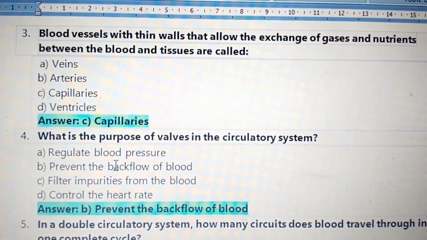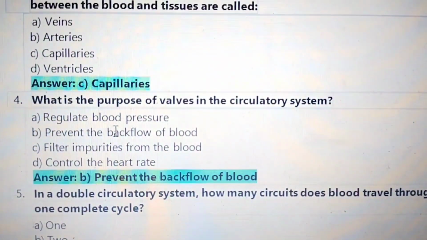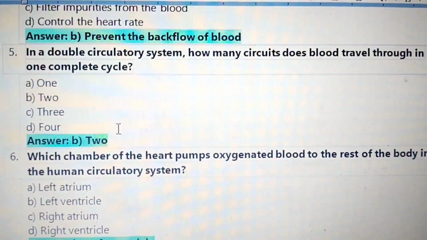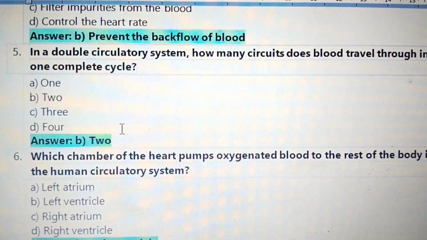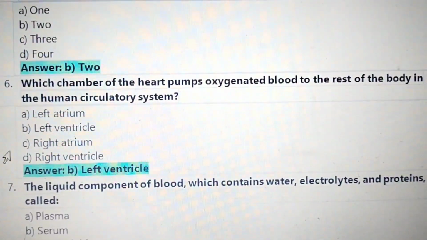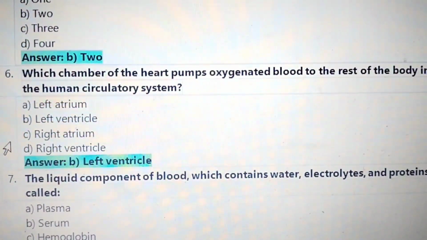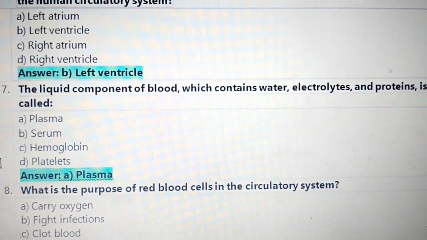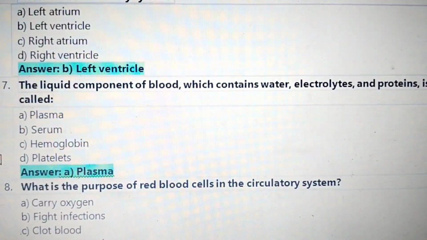Blood vessels with thin walls that allow the exchange of gases and nutrients between the blood and tissues are called capillaries. What is the purpose of valves in the circulatory system? Prevent the backflow of blood. In a double circulatory system, how many circuits does blood travel through in one complete cycle? 2. Which chamber of the heart pumps oxygenated blood to the rest of the body in the human circulatory system? Left ventricle.